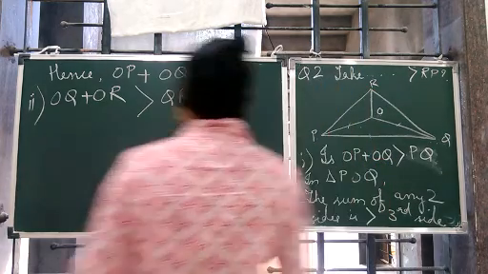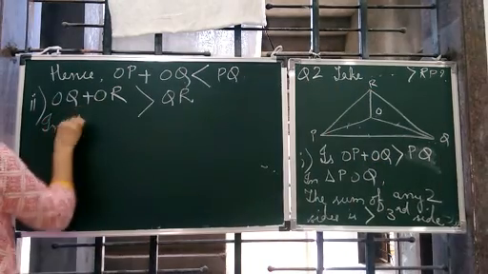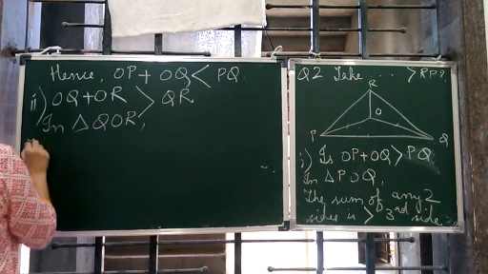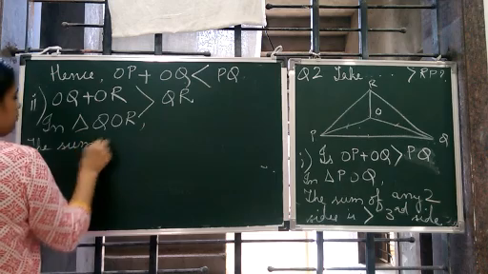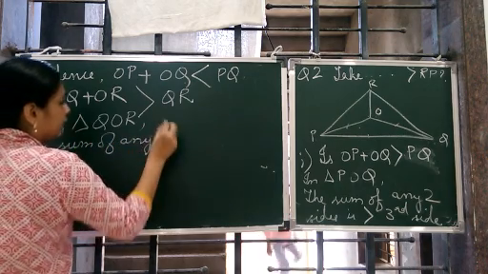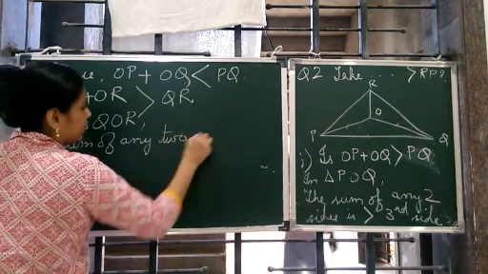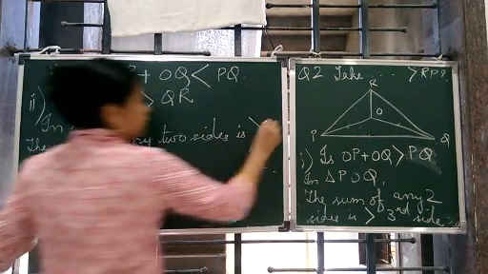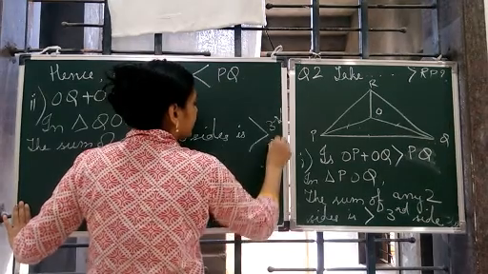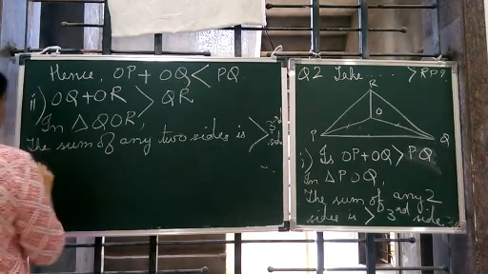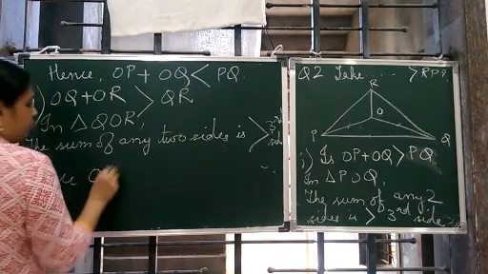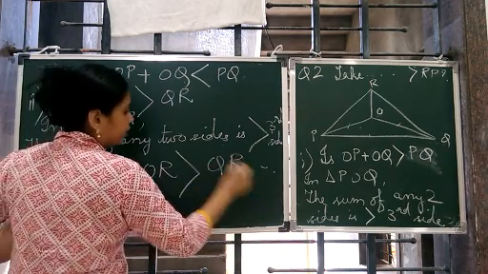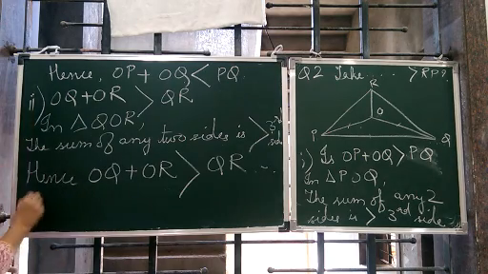So again, in triangle QOR, the sum of any two sides is greater than the third side. Hence, OQ plus OR will be greater than QR.